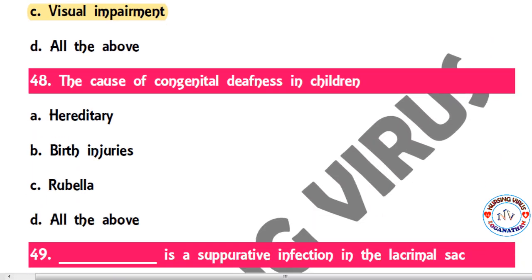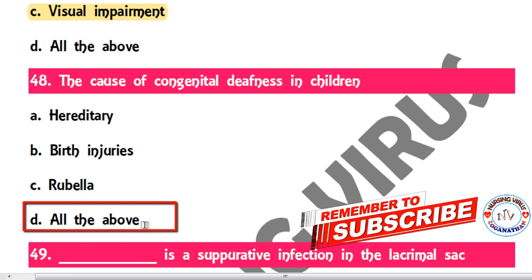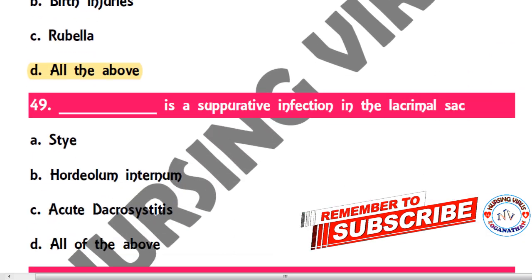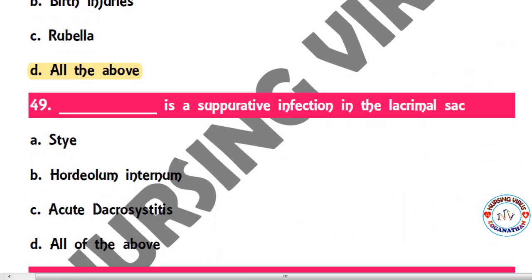So the next question. The cause of congenital deafness in children: hereditary, birth injury, rubeola, and all of the above. So here hereditary, birth injury and rubeola, all three are correct for congenital deafness. So D is correct. So the next question. Dash is a suppurative infection of the lacrimal sac: sty, hordeolum internum, acute dacryocystitis, and all of the above. So here acute dacryocystitis is the correct answer.